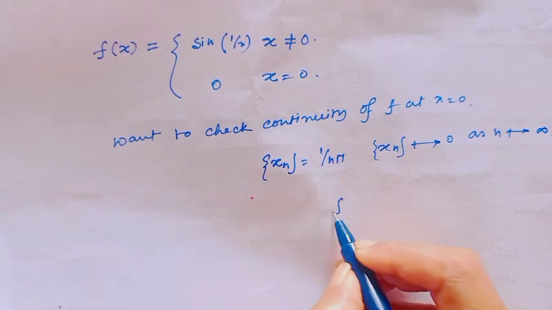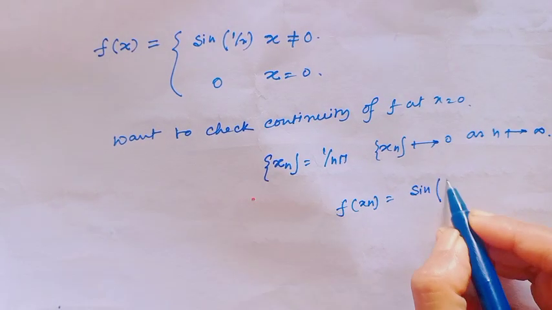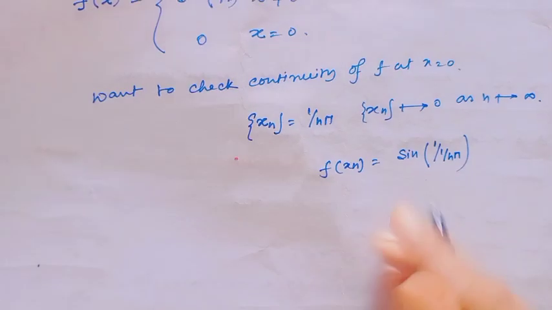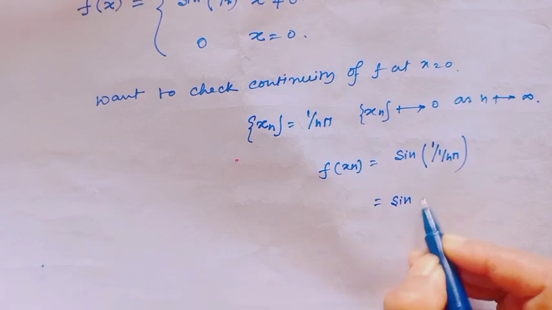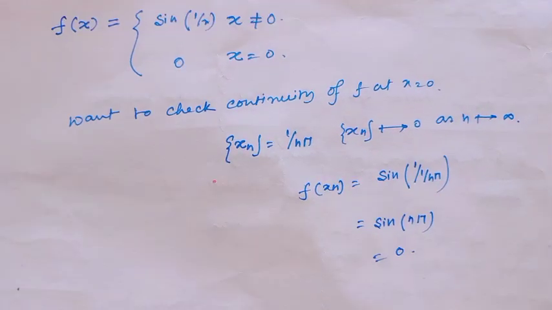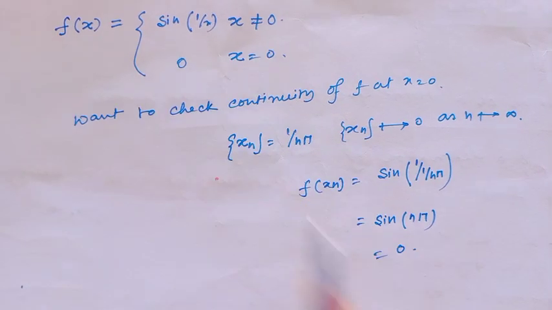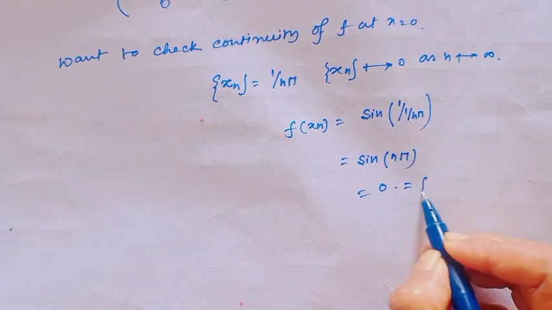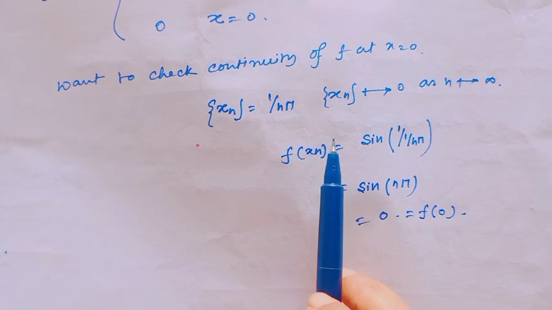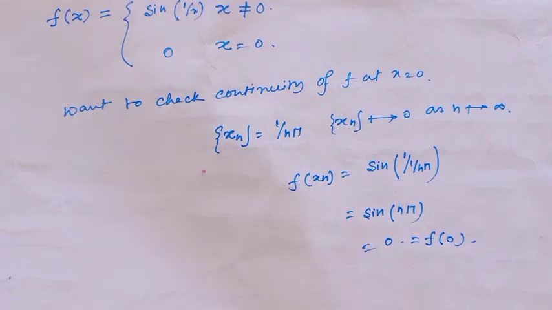Then f(x_n) equal to sin(n pi), which is equal to 0. Notice at the point x equal to 0 the value is 0, so this is equal to f(0). For this particular sequence, the sequential criterion has been satisfied.